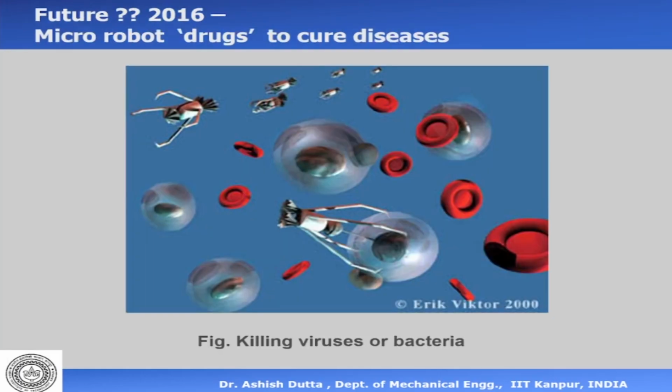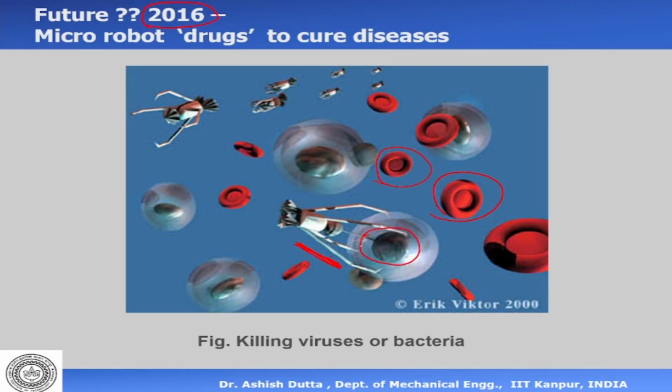These are some examples of where we are. This is 2016, so we are already there. This is actually almost 10 years ago. Micro robots, and micro means how small? They are so small that they can be injected into the bloodstream. So this is your bloodstream, and these are the red blood cells. The robot can go inside the bloodstream and perform particular tasks.